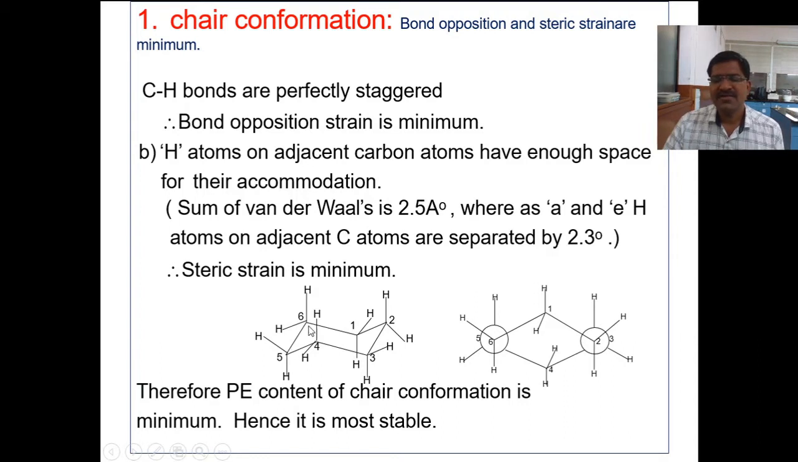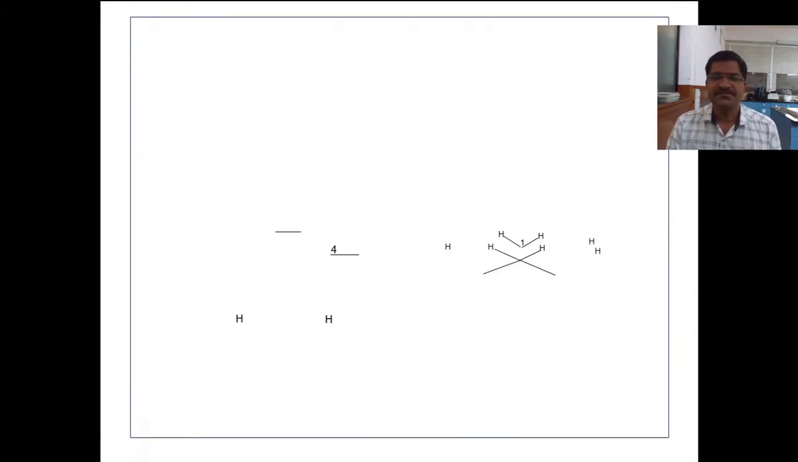All these kinds of strain values in the six-membered ring are very negligible, and therefore the potential energy content of the chair conformation is minimum or very less, and therefore this chair conformation easily exists at room temperature, and therefore it is the most stable conformation among all four conformations of cyclohexane. So this Newman projection formula clearly tells that the strain factor is a minimum, therefore a stable conformation.